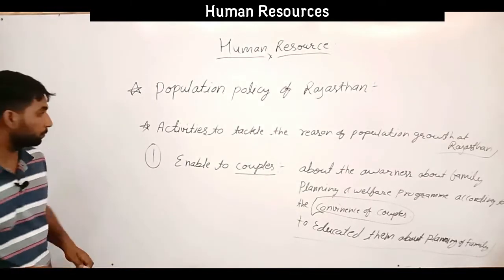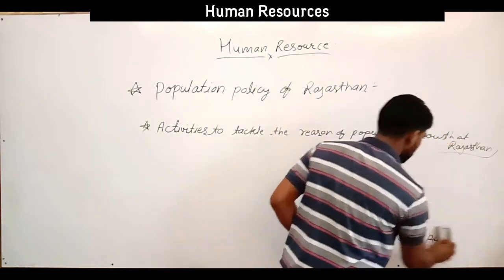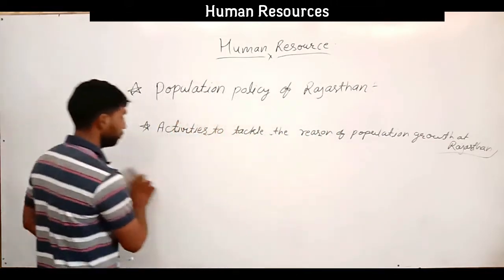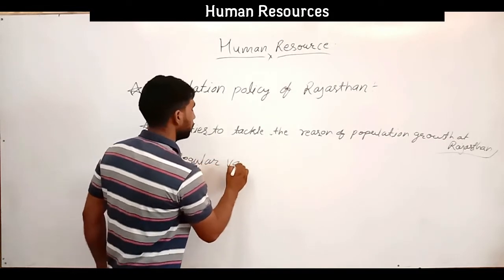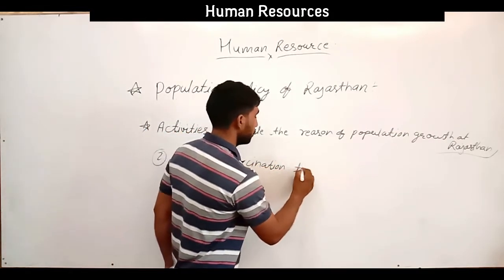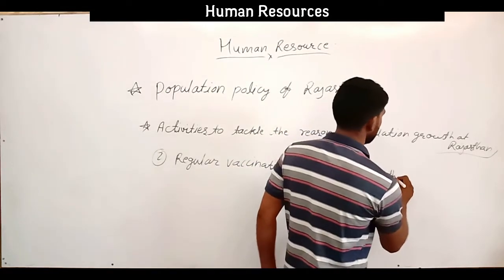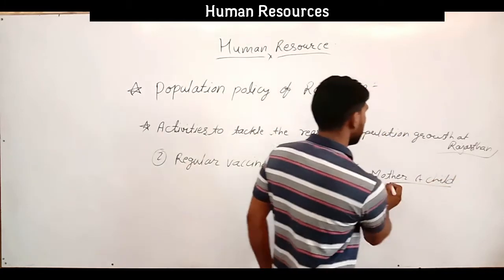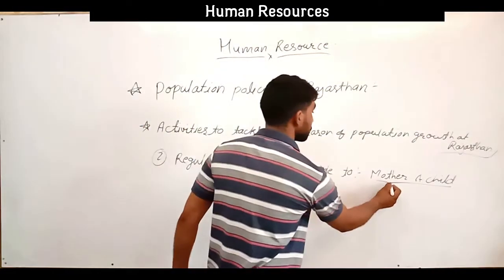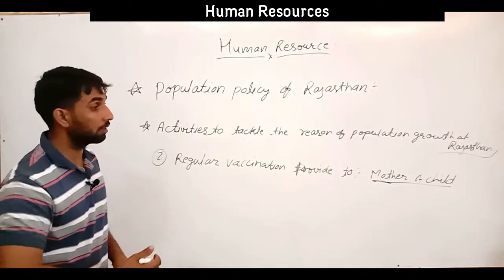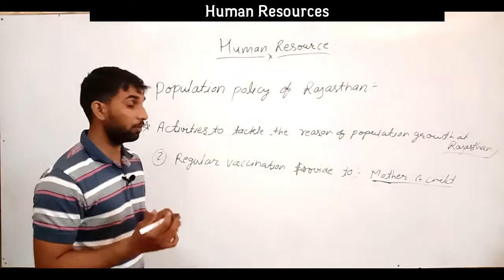After that, the second point of activity is health issues, dedicated to disease. The second point is regular vaccination provided to mother and child both, because during pregnancy or delivery of a child, the mother also has a risk of dying, and there are other complications during delivery.